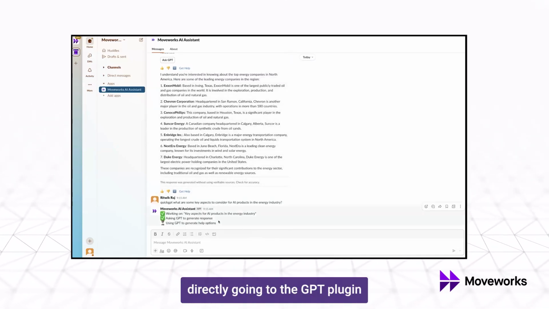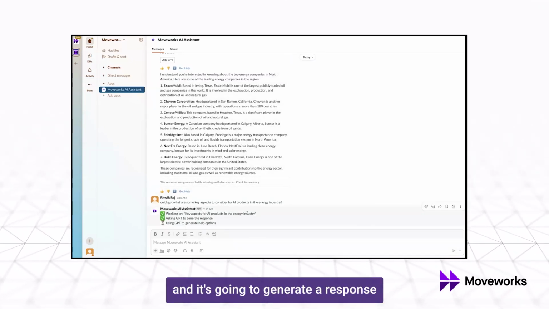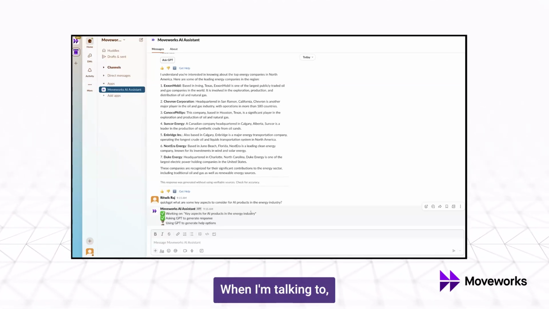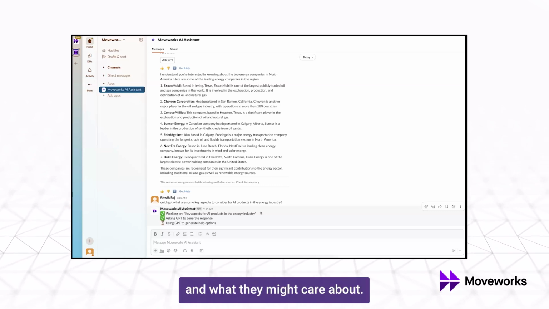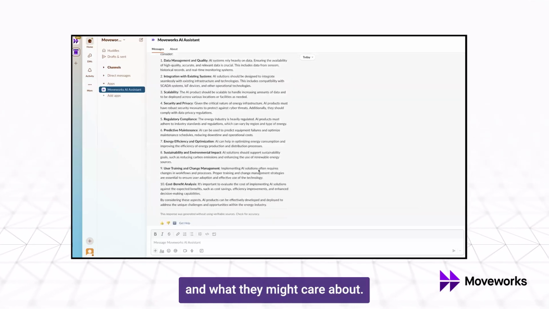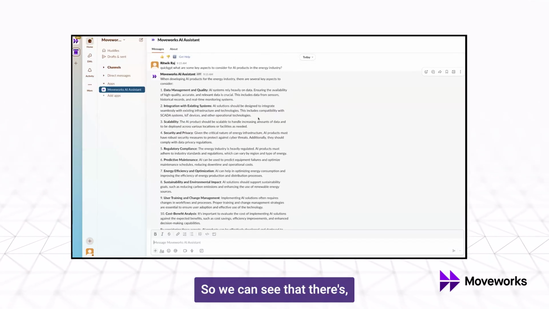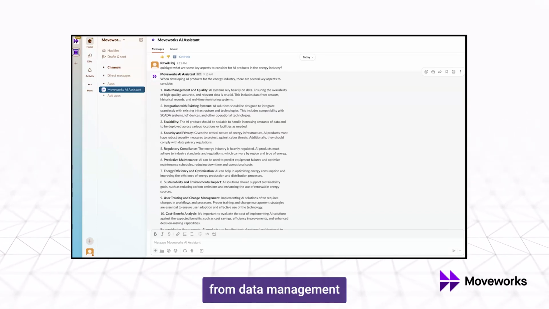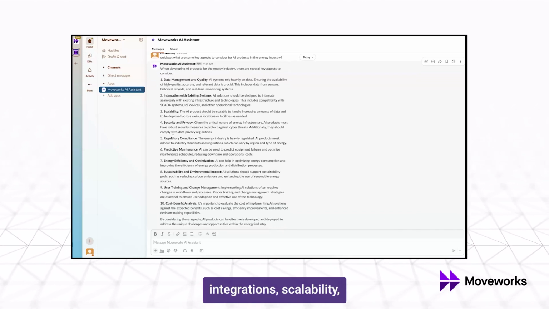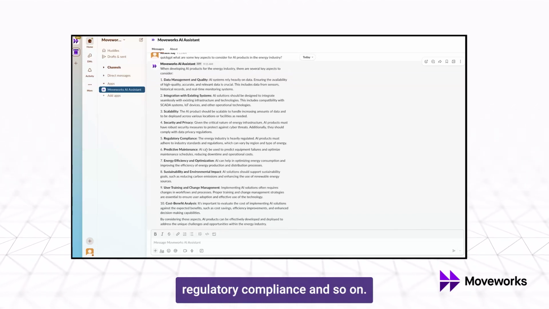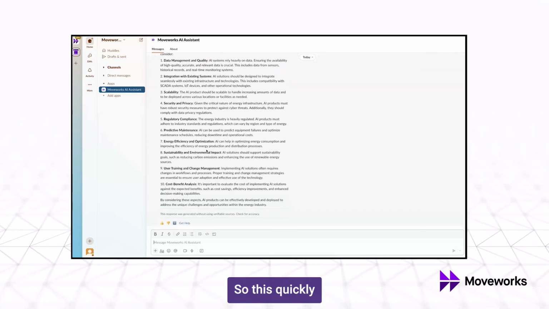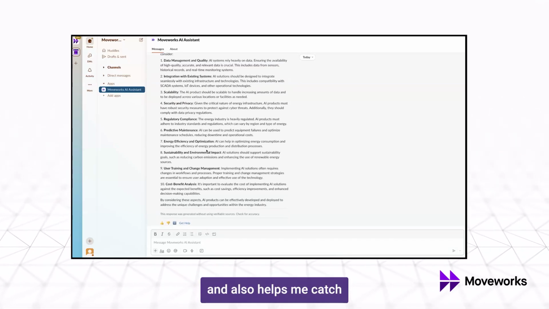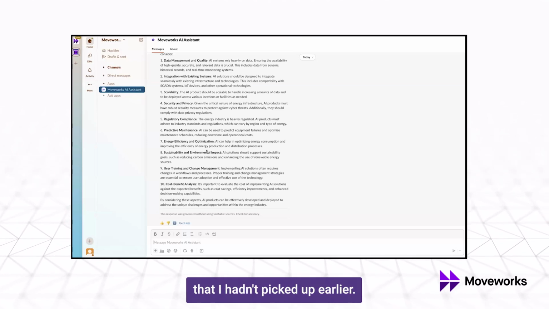So here you can see that it's directly going to the GPT plugin and it's going to generate a response with a list of things that I should consider when I'm talking to customers in the industry and what they might care about. So we can see that we get a pretty good list of concerns from data management and quality, integration, scalability, obviously security and privacy, regulatory compliance, and so on. So this quickly helps me validate some of my assumptions and also helps me catch if there was anything that I hadn't picked up earlier.